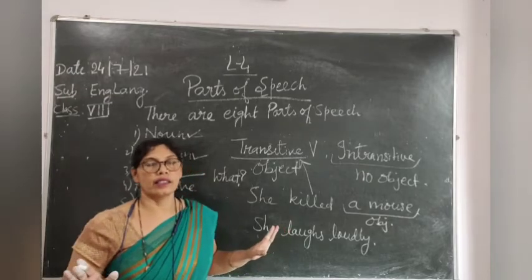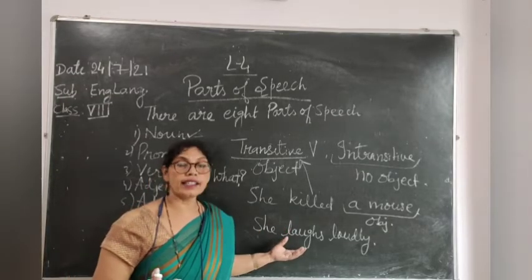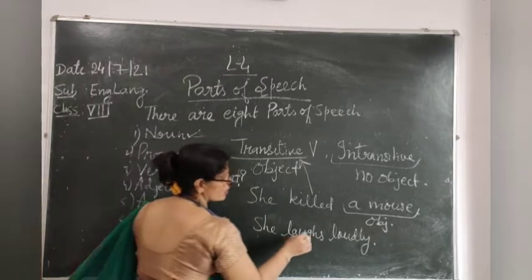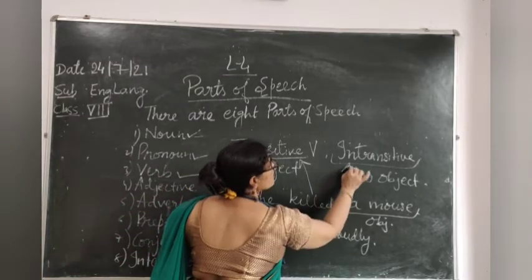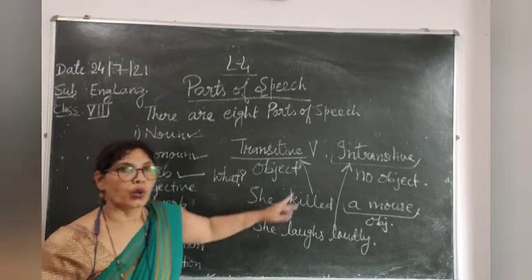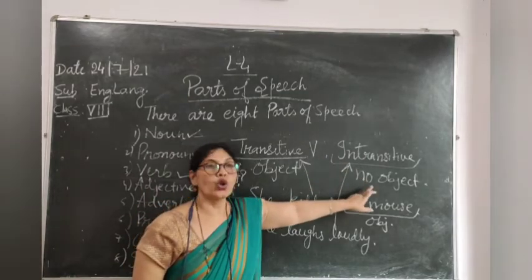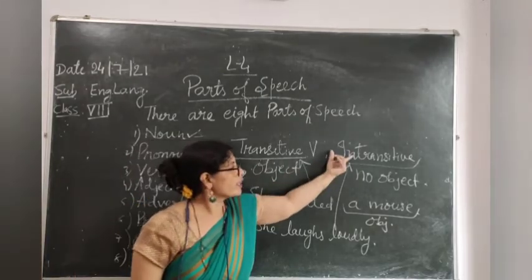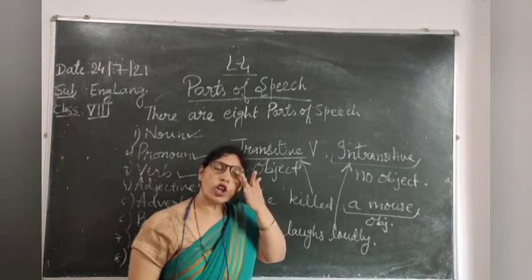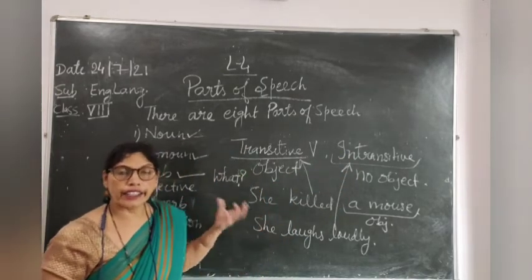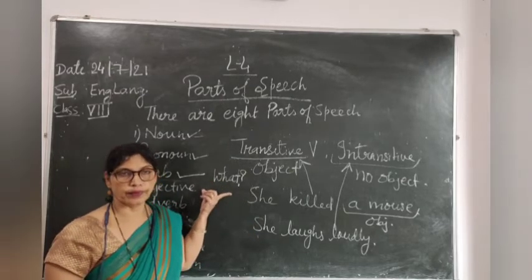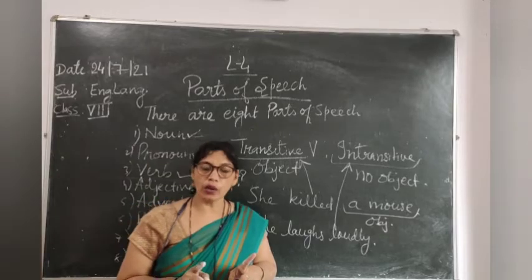No answer. It means this sentence has no object. Such sentences are said to be intransitive verb. Transitive, it has object. Intransitive, it does not have any object. And we can find out the object by putting a question with what. I hope this is clear now.